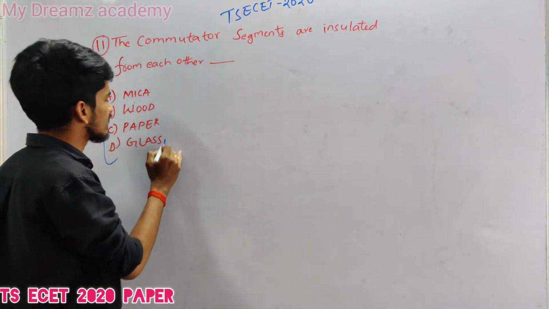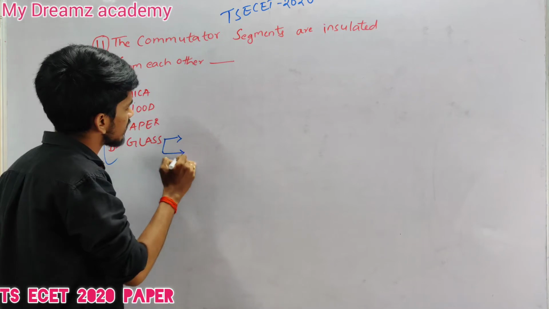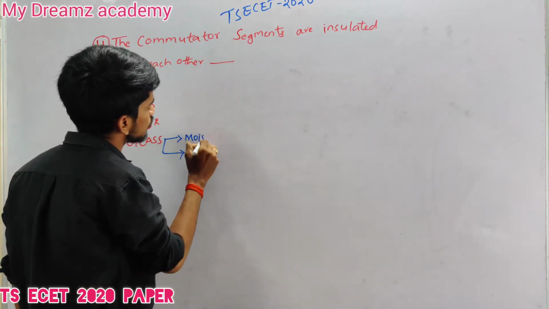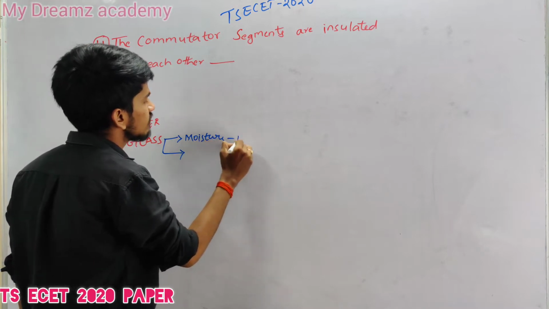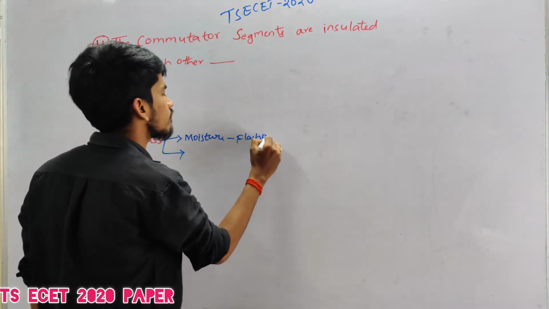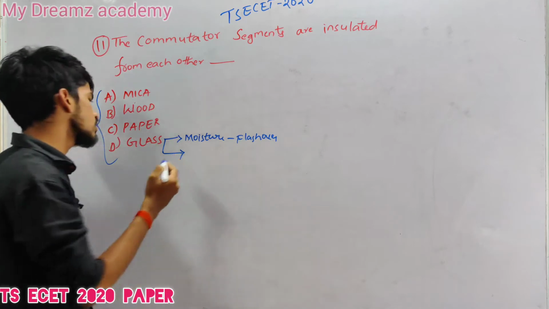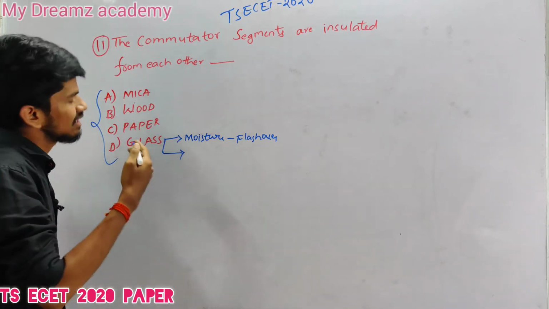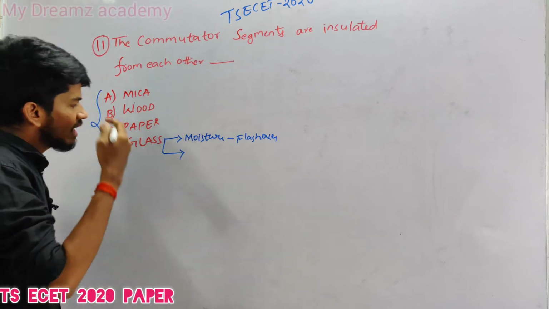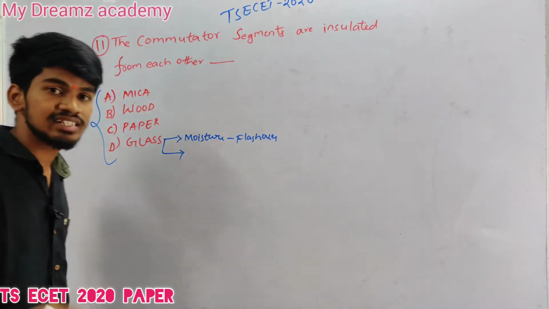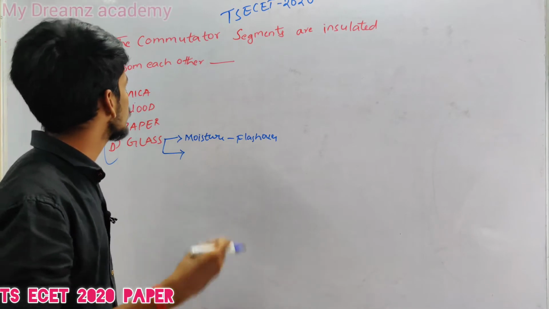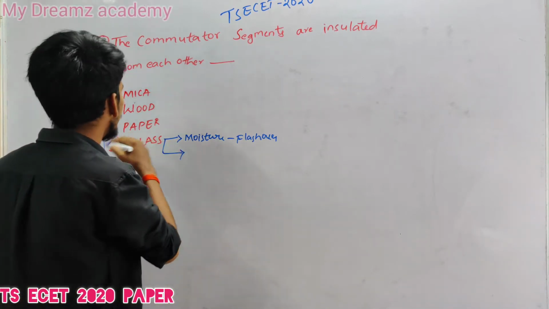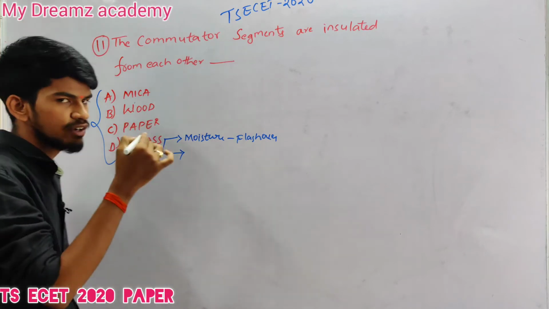First, let us take glass. If glass is used as an insulating material, it has two disadvantages. First, if it is exposed to moisture, it causes flashover. Also, if glass is used as an insulating material in commutator segments, the space occupied by the glass increases and the design of the commutator segment may also change. So it is not applicable, and we will not use glass.